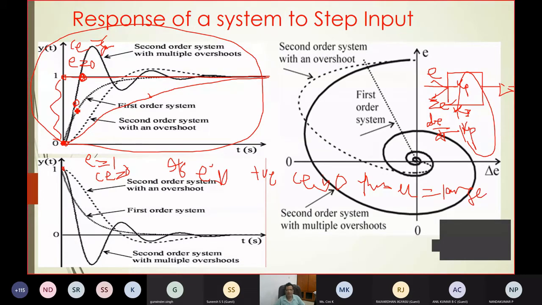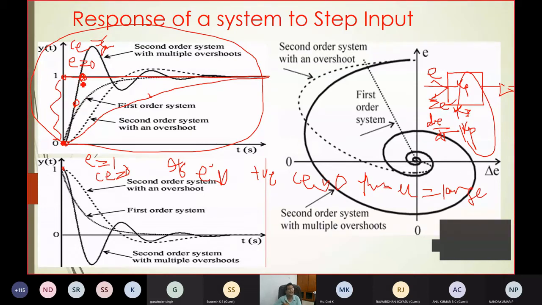The change in error, you see, earlier the error was this much. Now the error is reducing, so change in error is negative. Then the control action is medium. Here you don't want the same push.